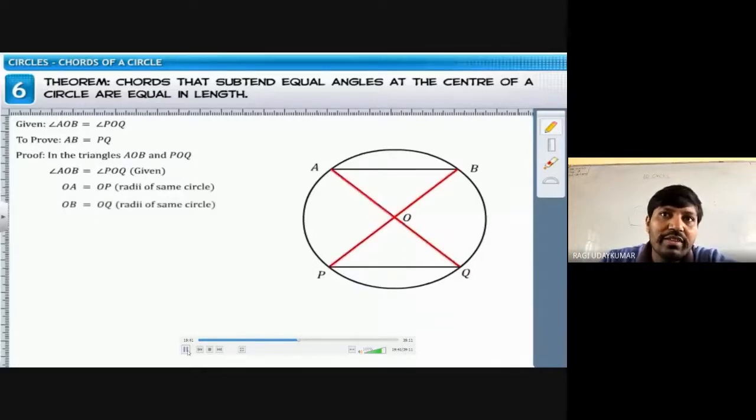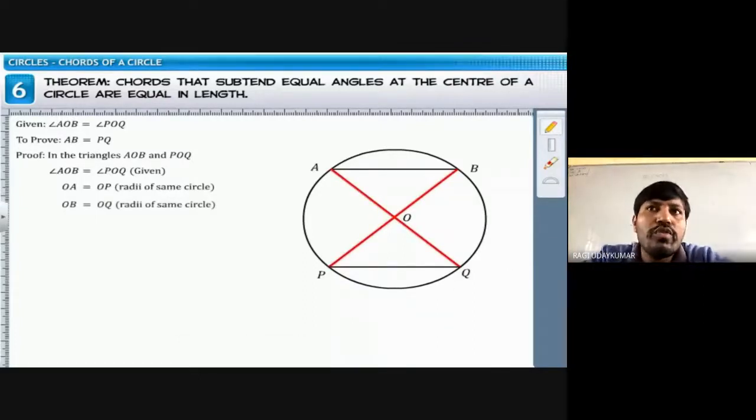Can you say that? I will ask one question. AOB is congruent to QOP in this? AOB is congruent to QOP or not? Please, anyone reply? Just let me know whether you are concentrating or not. AOB is congruent to QOP or not?